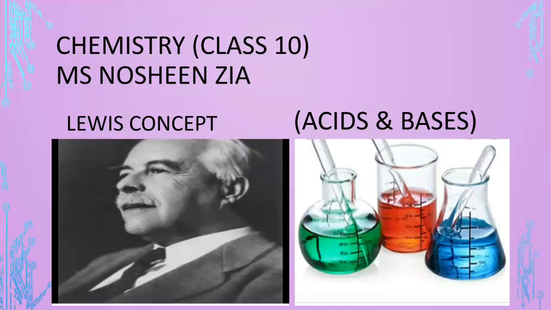Now today the third classification of acid and bases was introduced by the scientist G. N. Lewis. So today we will discuss the Lewis concept of acid and bases, that how some compounds can be classified into acid and bases if they do not contain the hydrogen or hydroxyl.